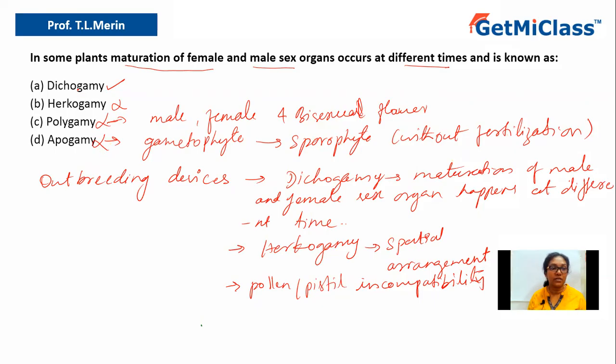So hence option A is the right answer. That is nothing but dichogamy, where maturation of male and female sex organs occurs at different times. So let us conclude the answer. The answer is option A, that is dichogamy.